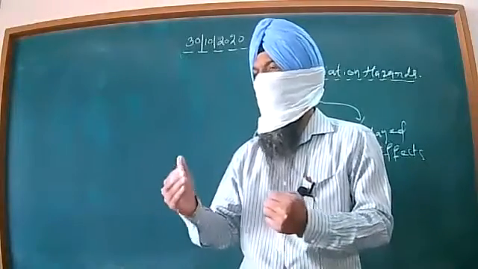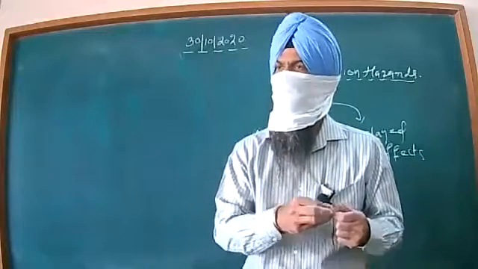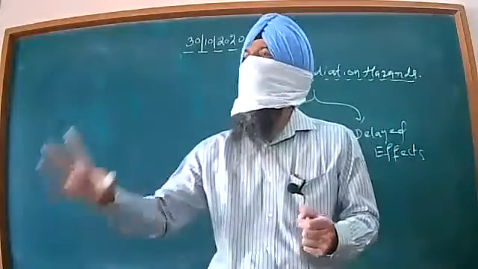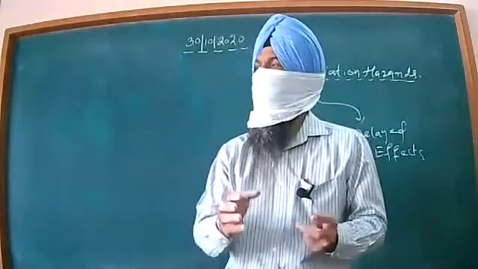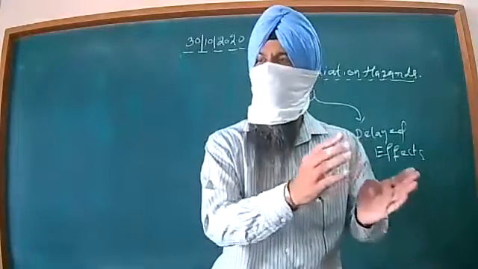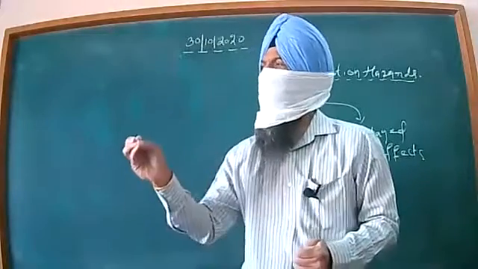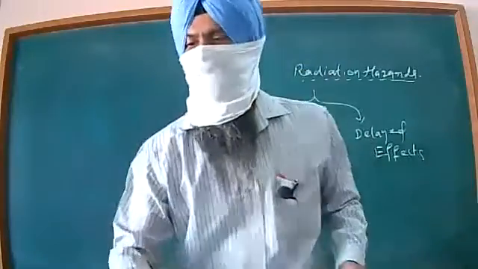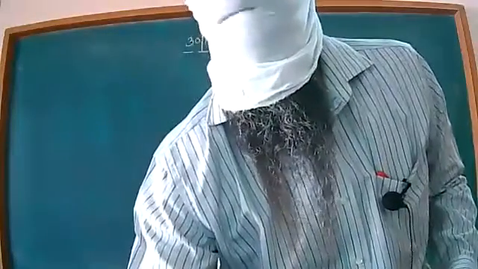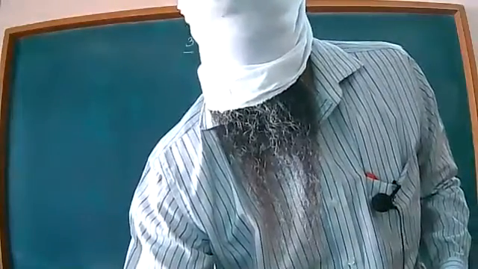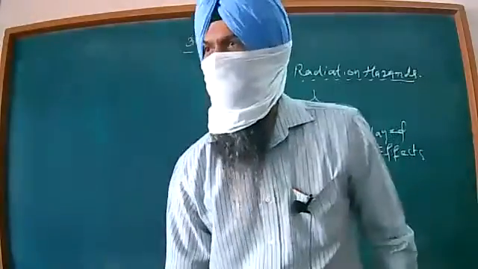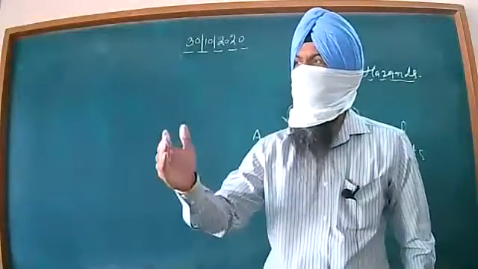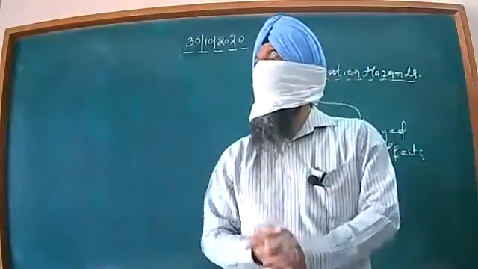And if the dose he or she is receiving is even more, then the condition of the person may become more critical. And if the dose he is exposed to is very large, very severe, then immediate death of the person within an hour may also occur. So these are the effects which appear in a short spell of time.